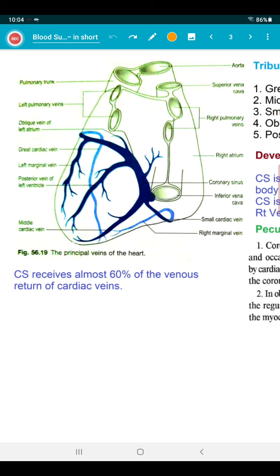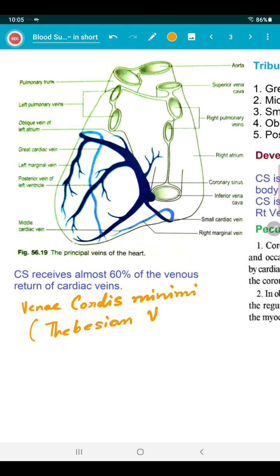The remaining 40% of the blood, where will it come from? Drains into the different chambers of the heart via the venae cordis minimae or Thebesian veins. What are the spellings? Venae cordis minimae or Thebesian veins. Okay.